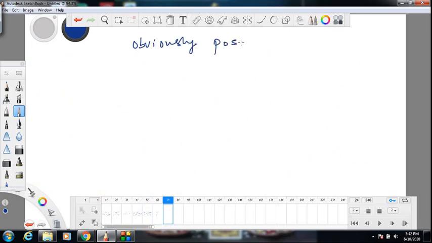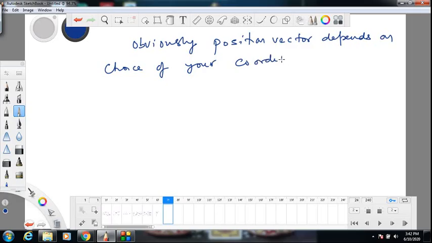So if two persons choose two different coordinate systems, even though the particle is the same, the position vector of that particle for those two persons is different.